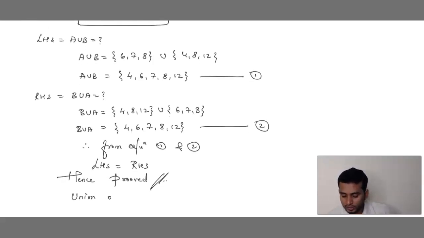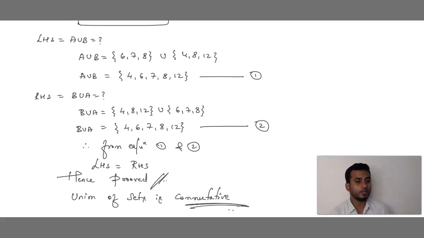Union of sets is commutative. We have proved union of sets is commutative. Correct? Can we draw the Venn diagram for this? See children, how to draw the Venn diagram? It is one of the very important questions.